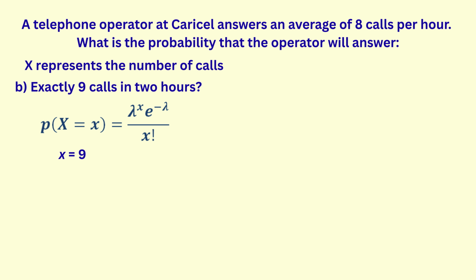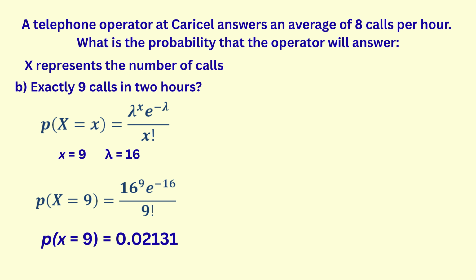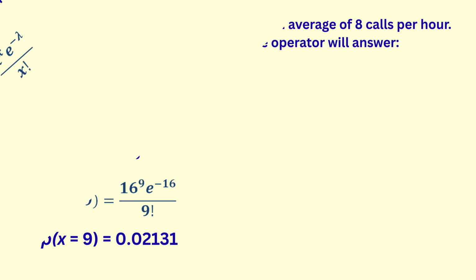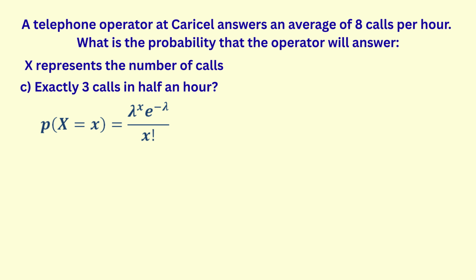In Part B, the number of calls is 9, so we are finding the probability that x equals 9. However, the time period is now 2 hours. Recall that the average number of calls per hour is 8, so that means the average number of calls in 2 hours would be twice as much. That's 16. Hence, in Part B, we substitute 16 for the average known as lambda. Put these in the formula and use our calculator to get our answer to be 0.02131.